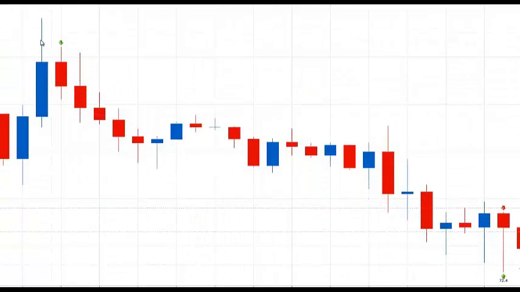Today we're going to be looking at a Euro US dollar trade. We had a swing trade lasting from yesterday to today where we had a profit of approximately 72.4 pips.